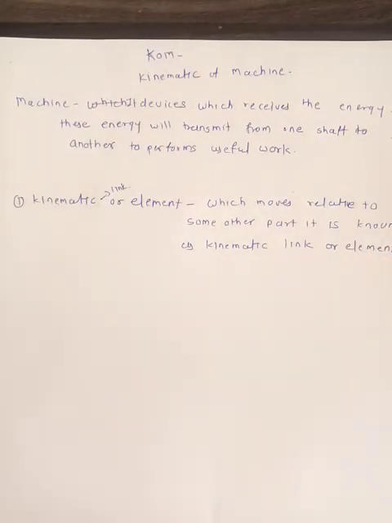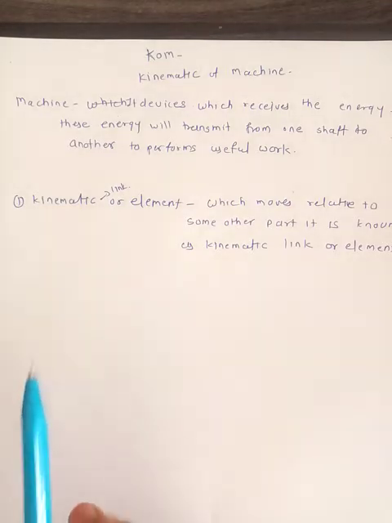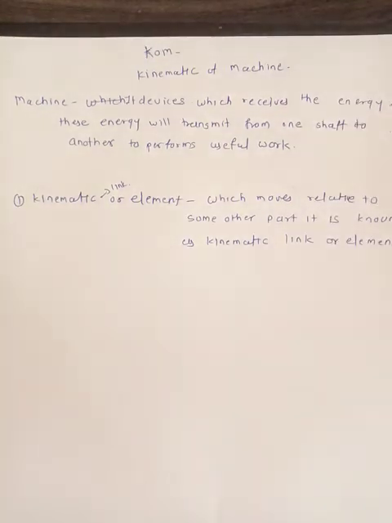In a machine, it is the combination of various kinematic links, so that the power is transmitted from one shaft to another shaft.